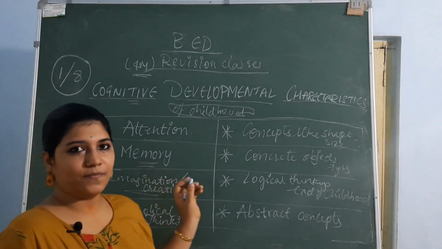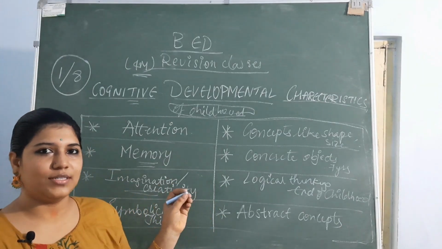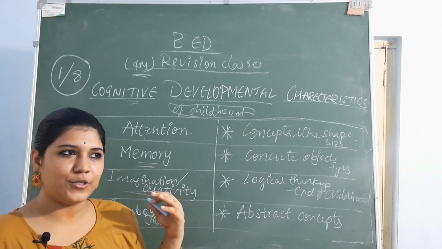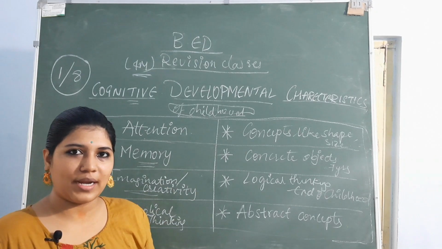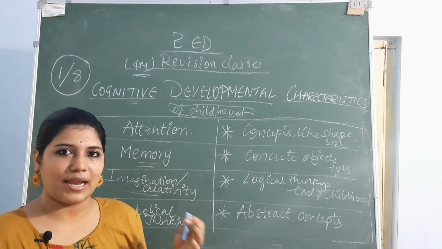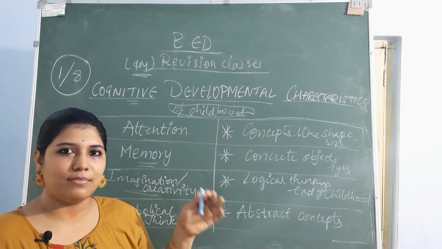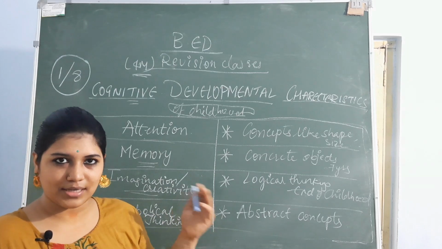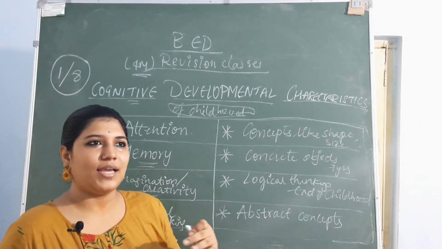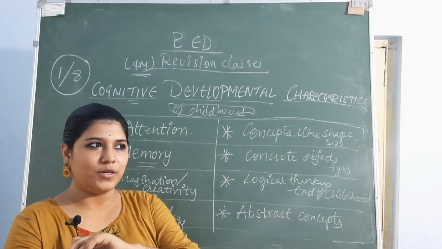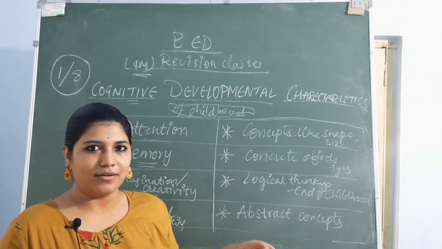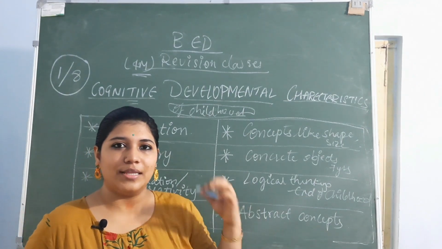Imagination and creativity. How is it there? Imagination is like, from the time they are born, they are habituated to see different stories, programs, etc. Or else they might listen to the stories told by their parents, grandparents, etc. They imagine in their mind while they are listening, and then they create something out of it. Then they come and say, I saw a dream where it was a super Disneyland, and there were some Supermans fighting there, flying there, etc.